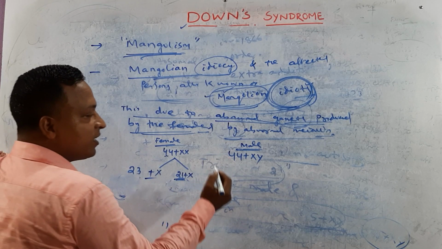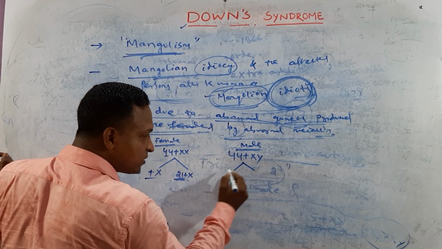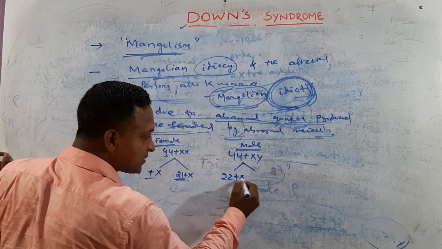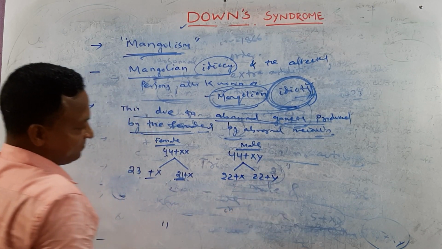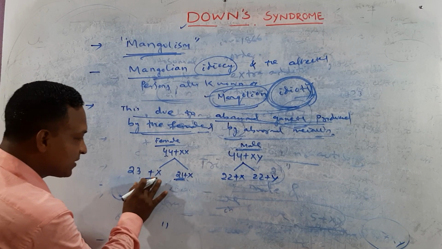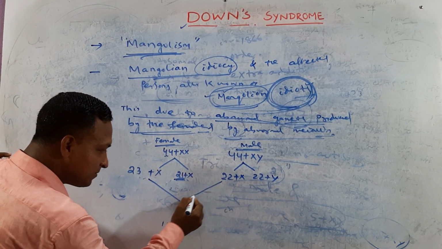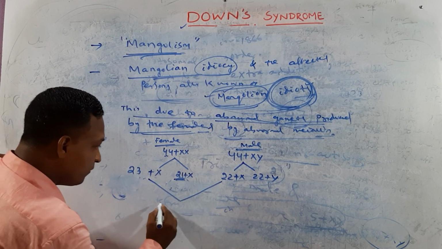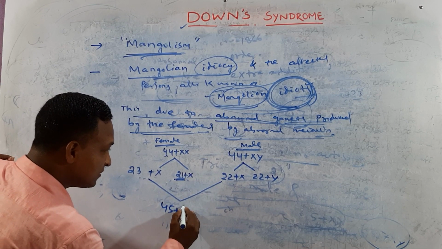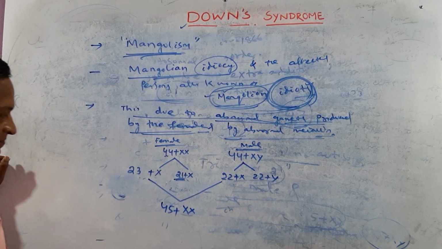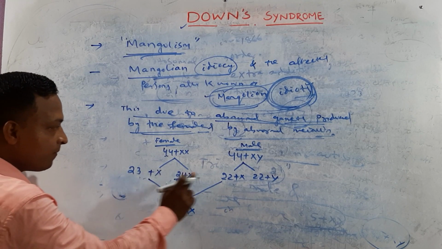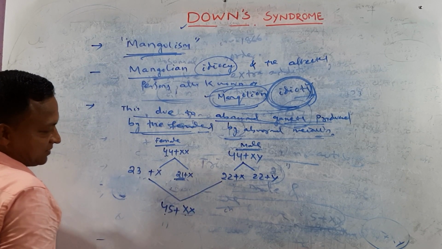And here, in case of male, normal meiosis occurs: 22 plus X, 22 plus Y. Clear? Try to understand. 23 plus 22, 45 plus XX.